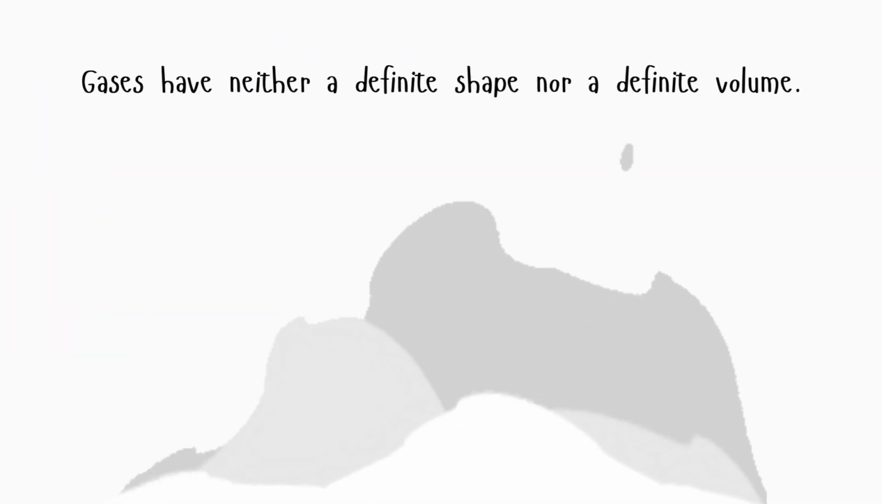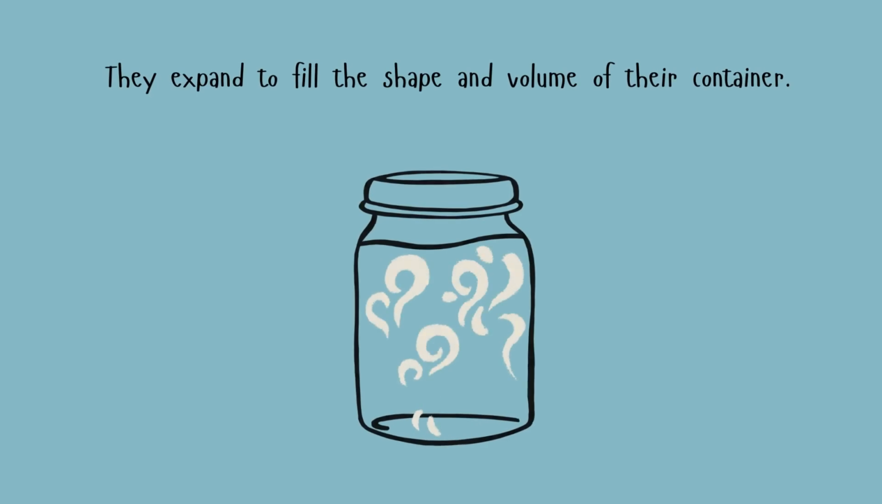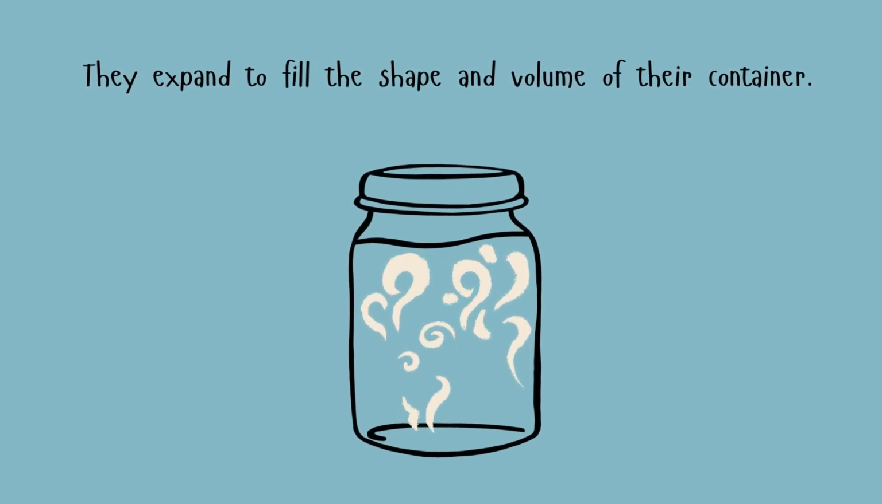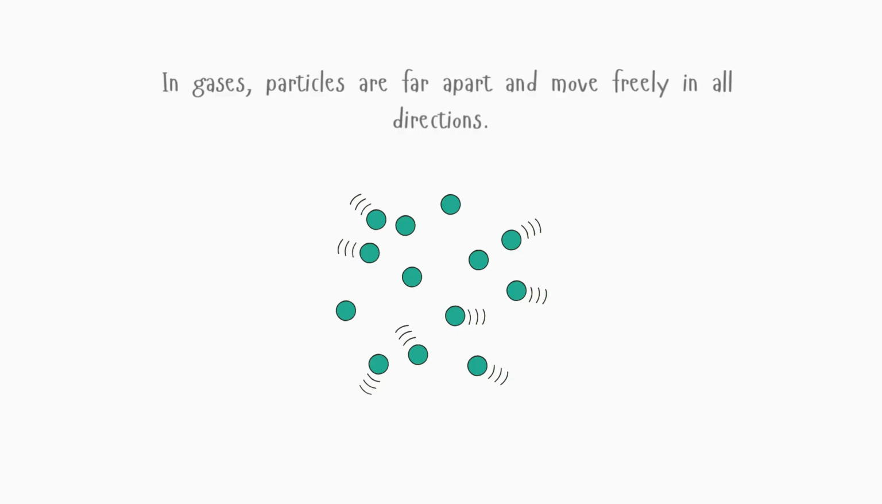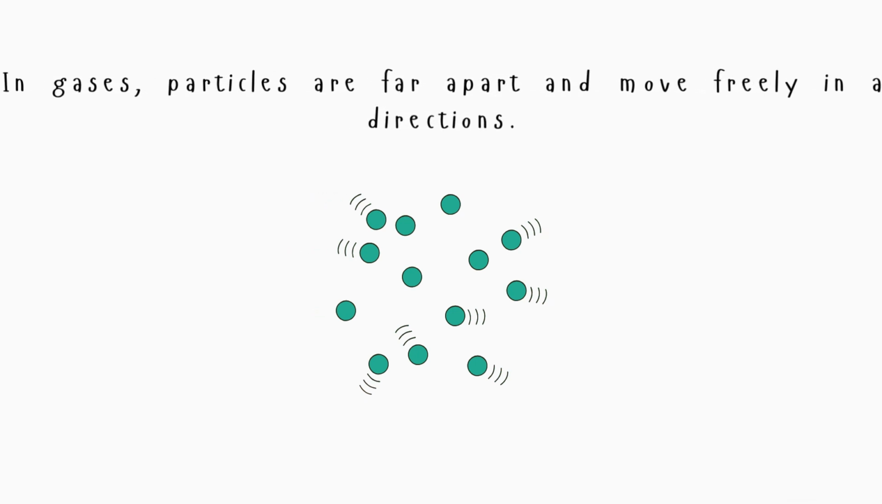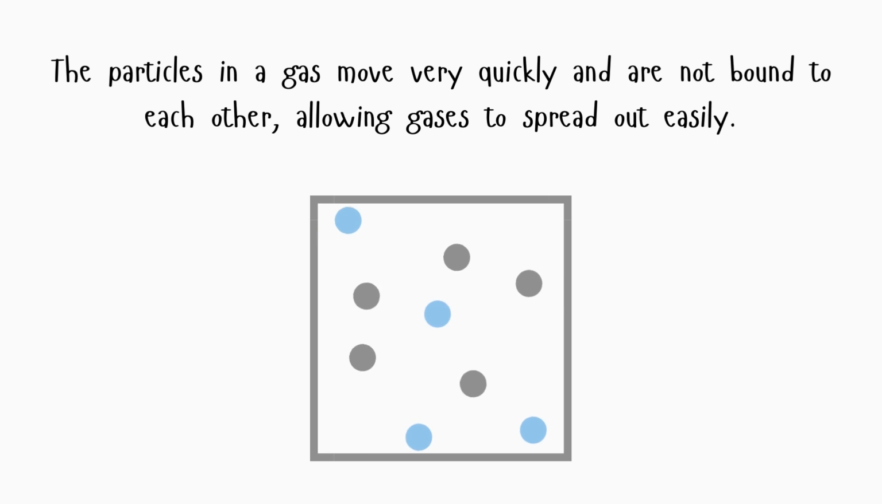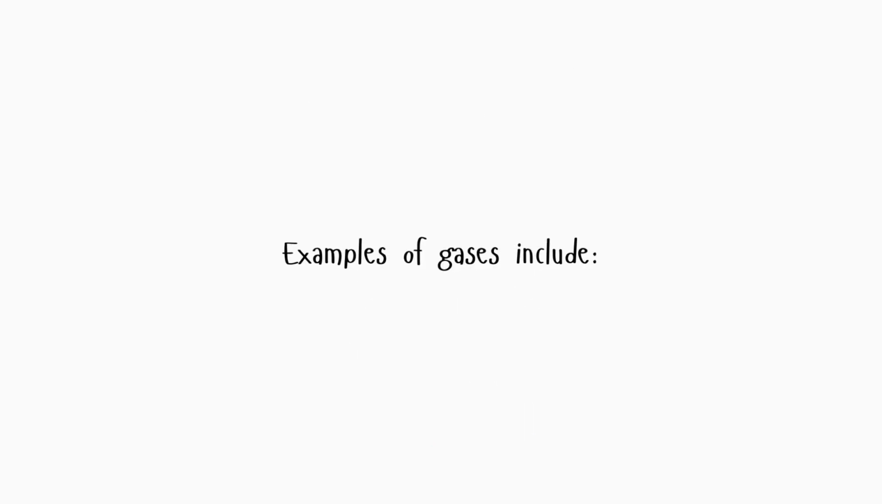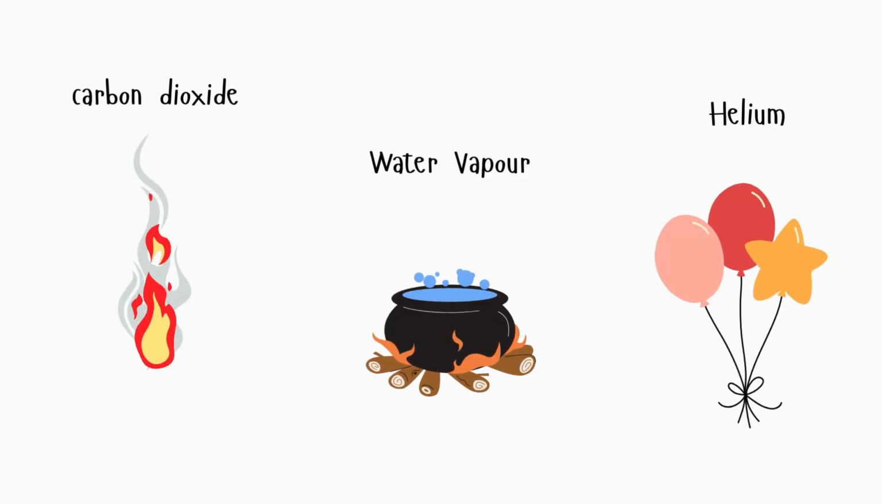Gases. Gases have neither a definite shape nor a definite volume. They expand to fill the shape and volume of their container. In gases, particles are far apart and move freely in all directions. The particles in a gas move very quickly and are not bound to each other, allowing gases to spread out easily. Examples of gases include carbon dioxide, water vapor, and helium.